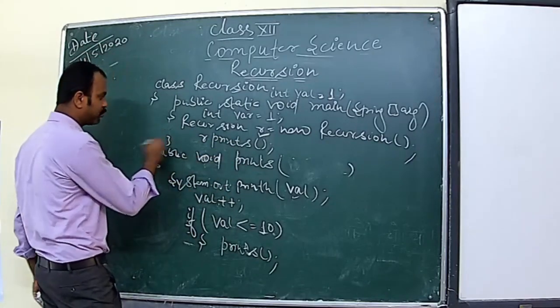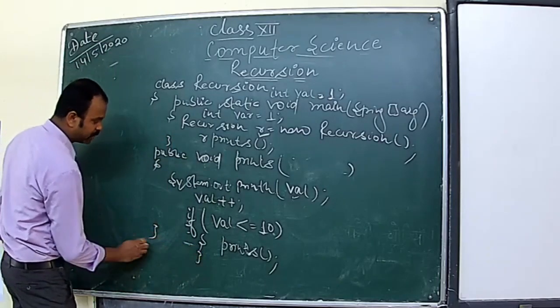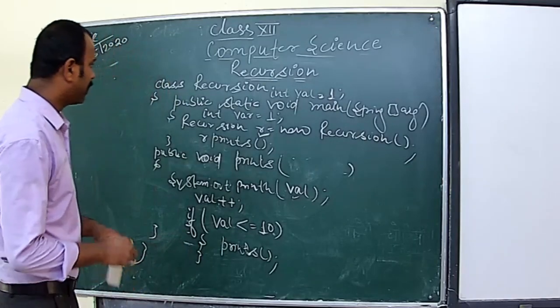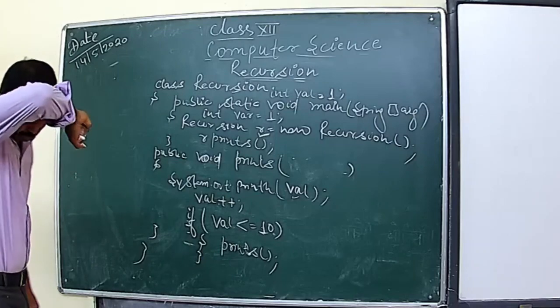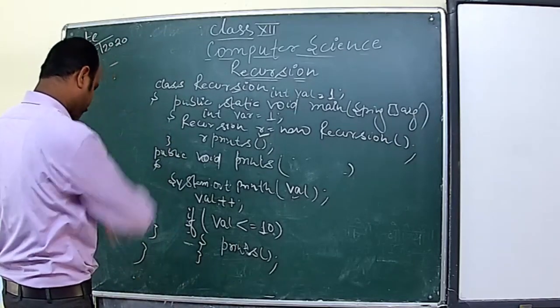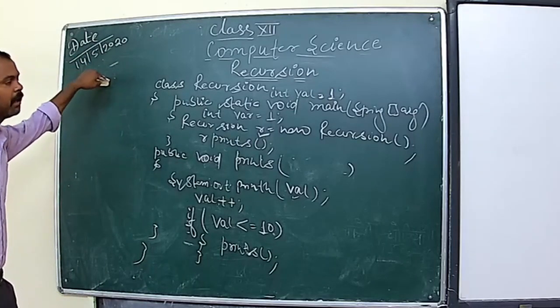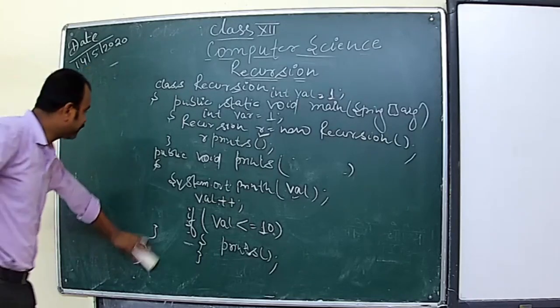So this method will be closed, and then this method will be closed, this will be closed, this method will be closed. So this is how your recursion method will work out. Clear? Okay. So we'll do one more program to find the factorial of a given number. Isn't it? Let's see.